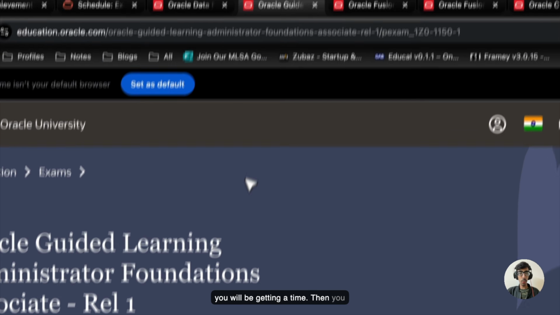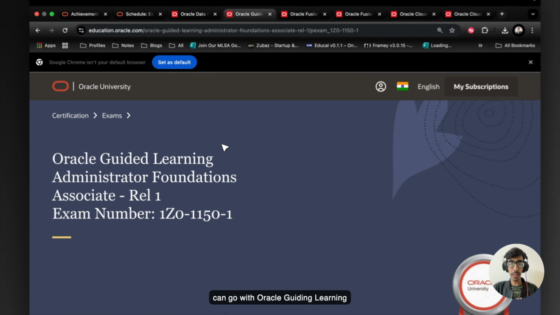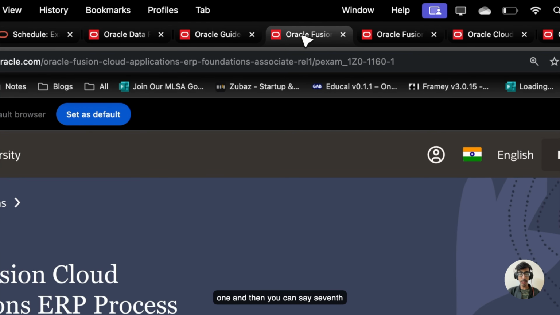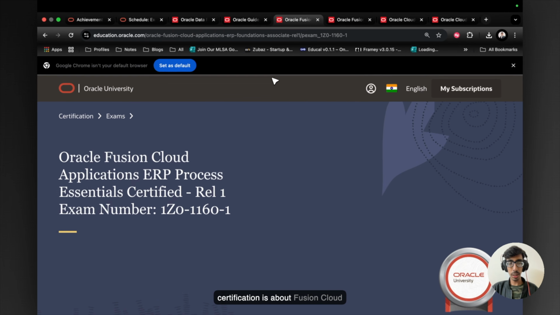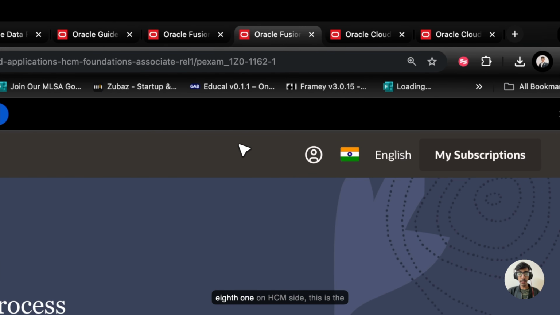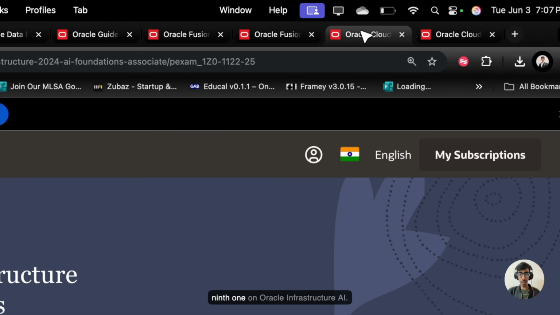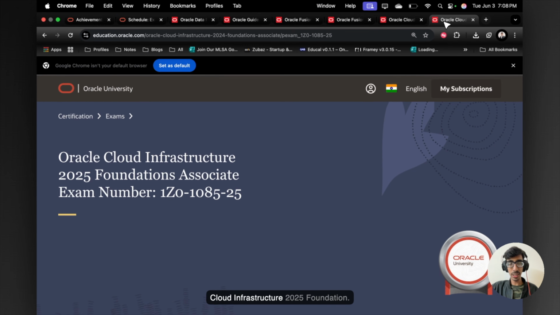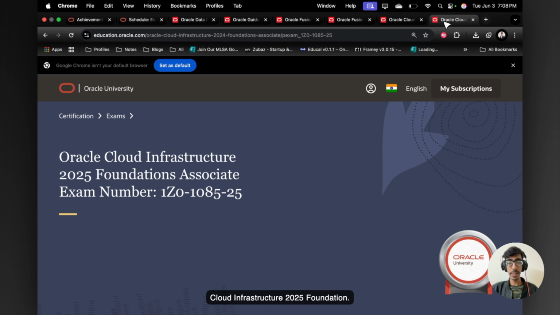Then you can go with Oracle Guided Learning Administrator Foundations Associate as the sixth. Then the seventh certification is about Fusion Cloud Application ERP. Then the eighth one is on the SCM side. The ninth one is on Oracle Cloud Infrastructure AI. And last but not least, Oracle Cloud Infrastructure 2025 Foundations. So this is a total of 10 certifications which you can schedule right now after preparing for the exam.